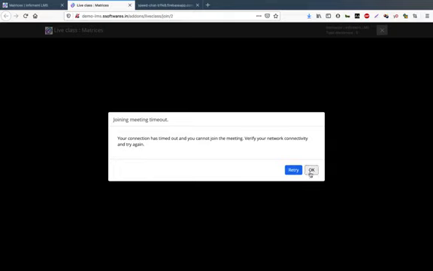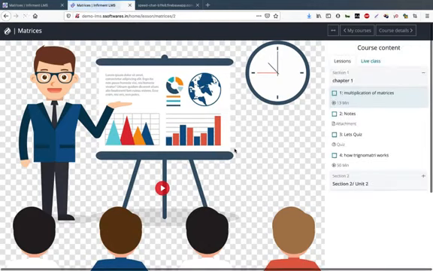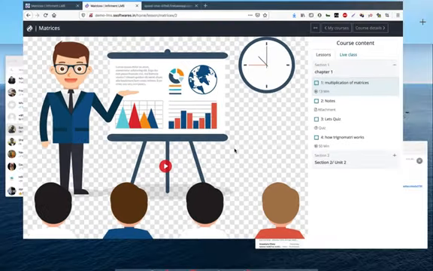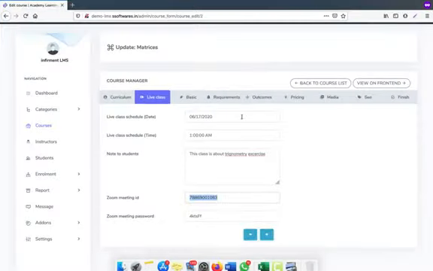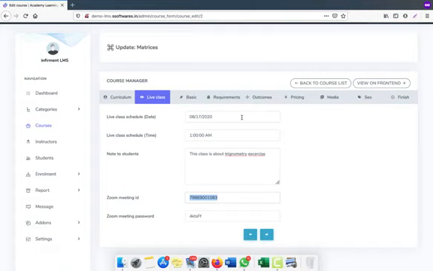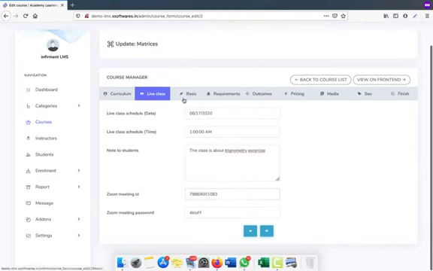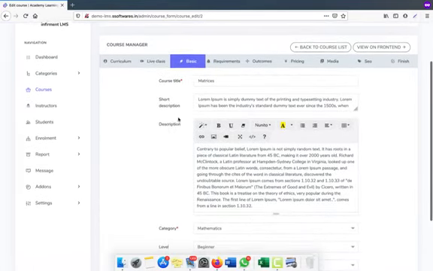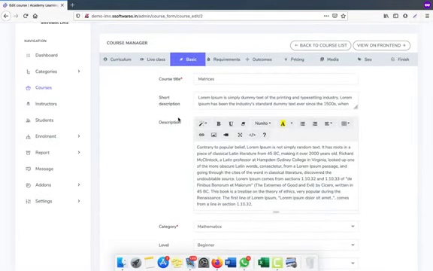The student need not enter any credentials, meeting ID or password, nothing. This also prevents any anonymous user from entering your classroom. Only those who are permitted, those who are enrolled in the course, will be able to attend the live class. The best part of this is that you can prevent anonymous users.